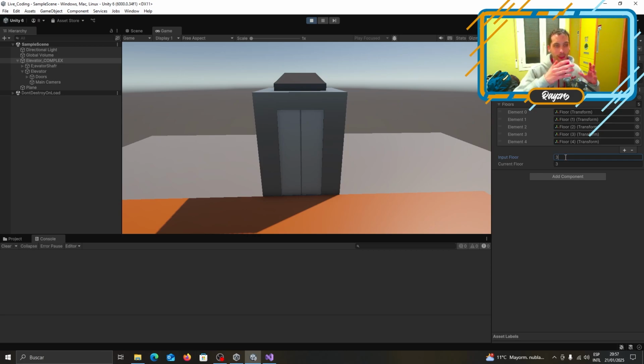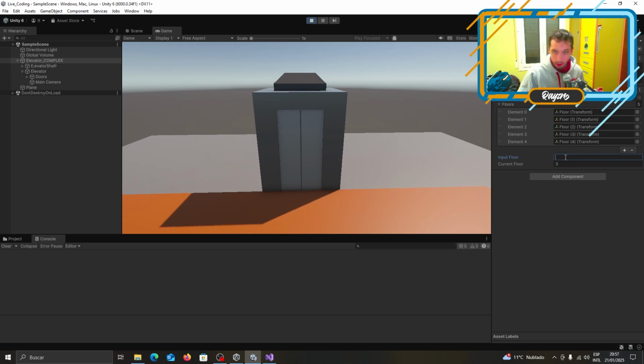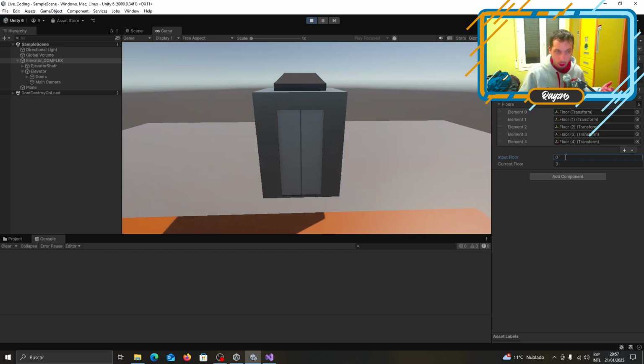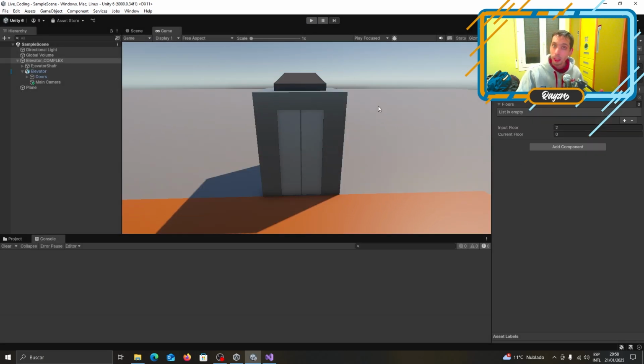We would need to make a queue system. We would have a list of input floors, and we would go through the list until we reach that floor. We cannot clear this part of the list, right? But it doesn't matter, we just put it to 0. But that's a different story. We have an elevator that works.